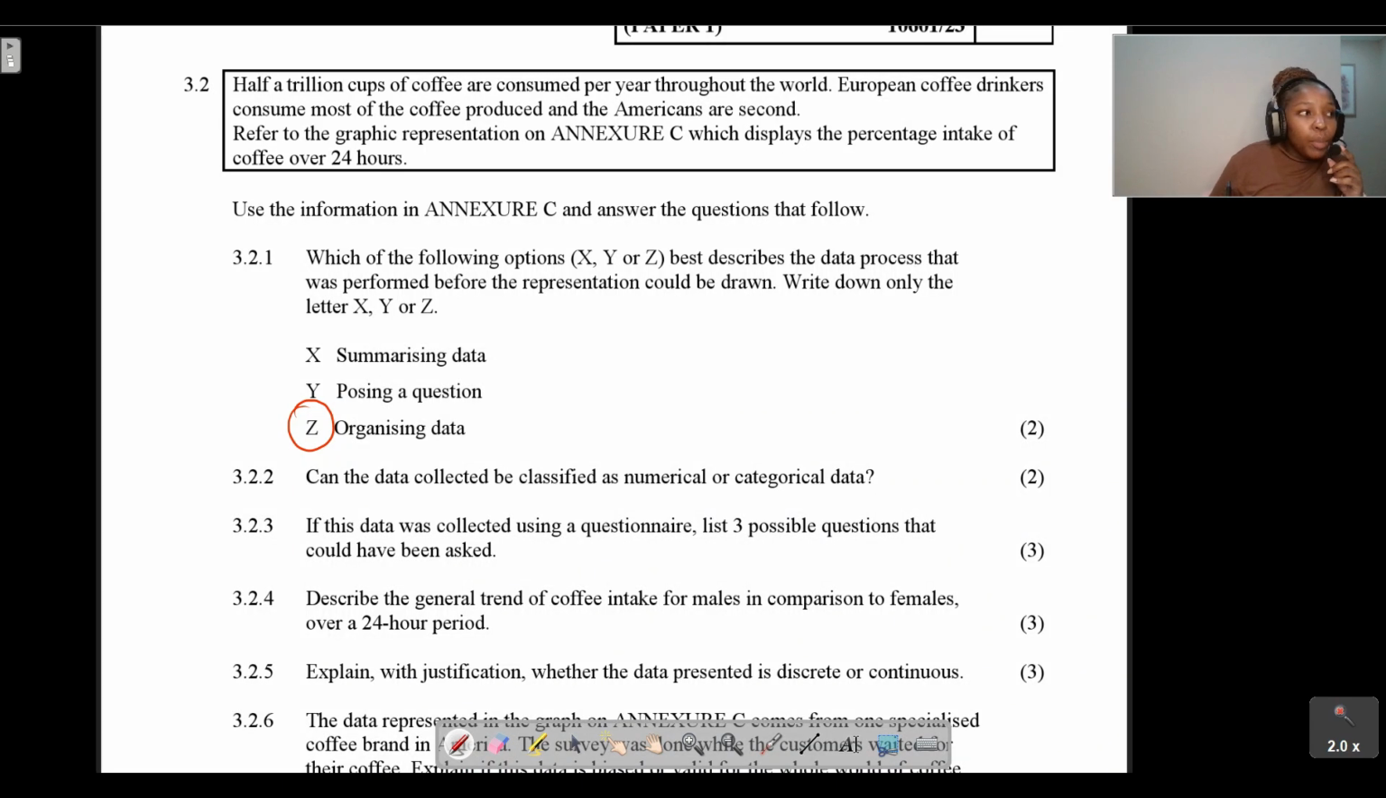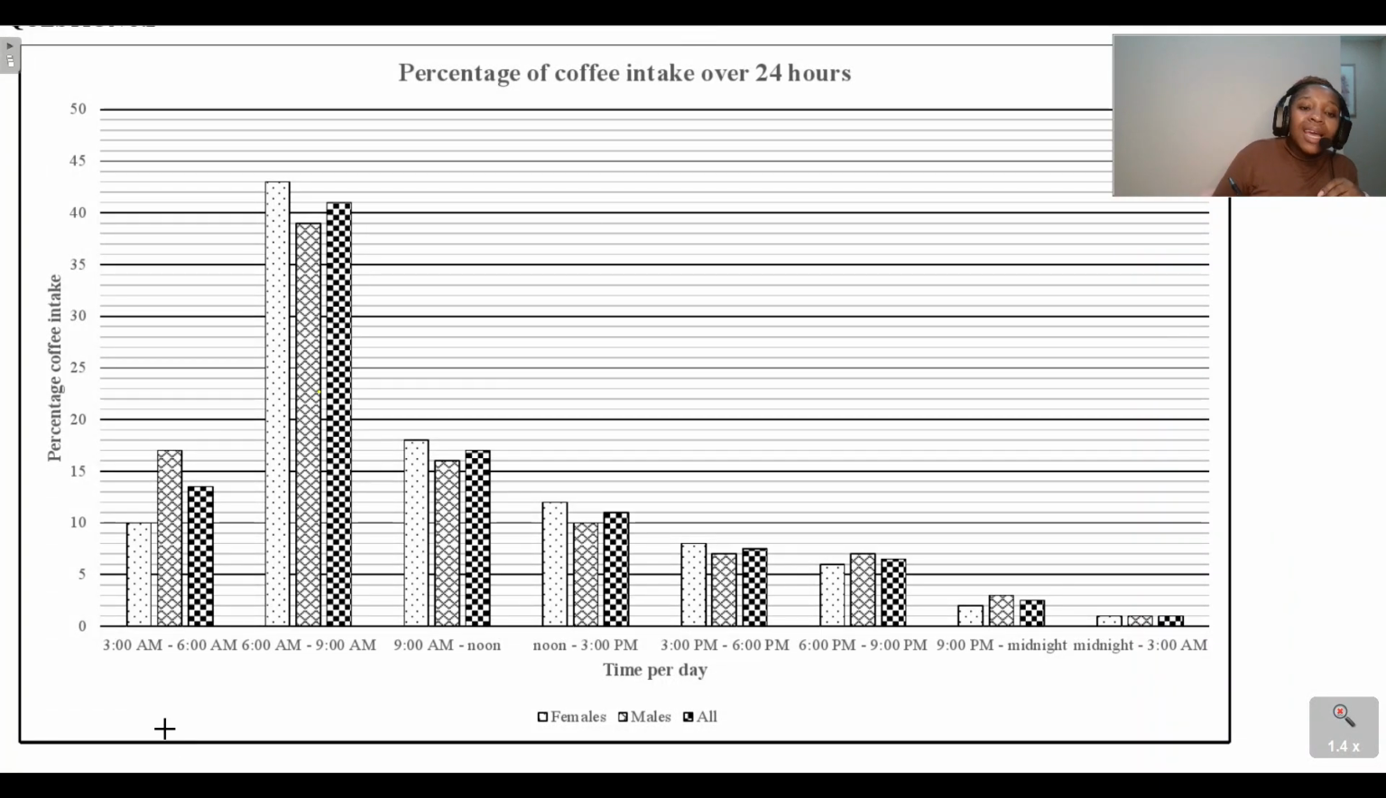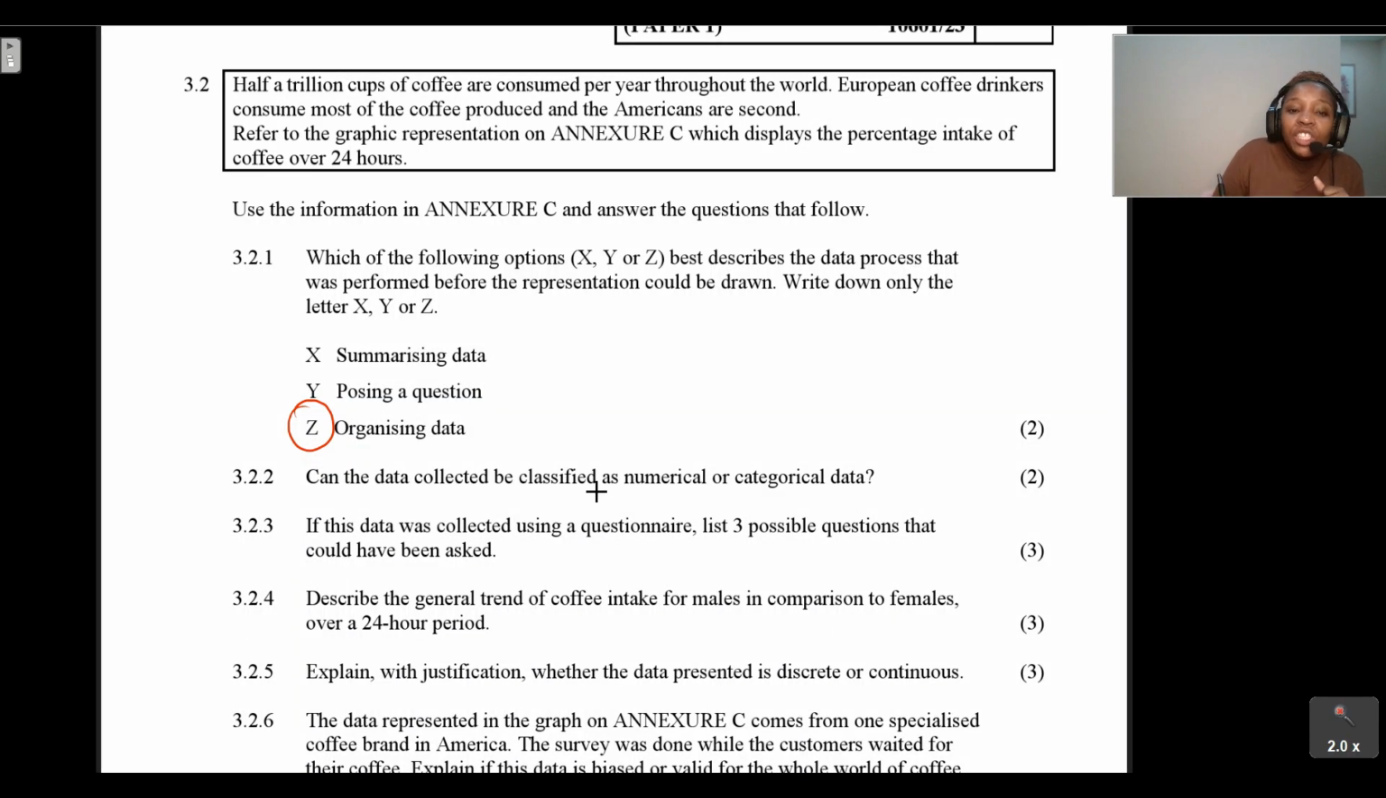Question 3.2.2: can the data collected be classified as numerical or categorical data? We can see here that this data has been put in different categories. The categories are female, male, all. So therefore in this case, we can say that this data is classified as categorical data.